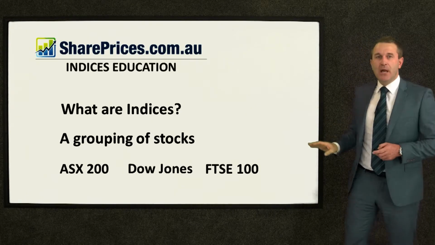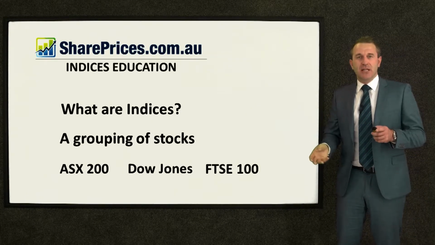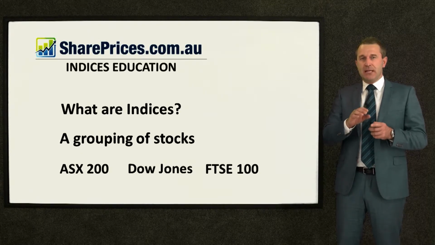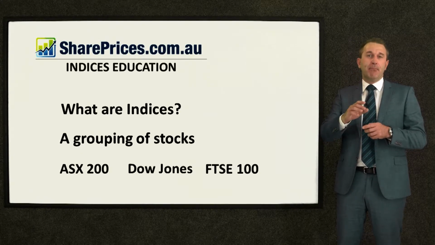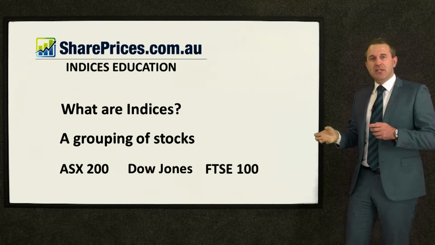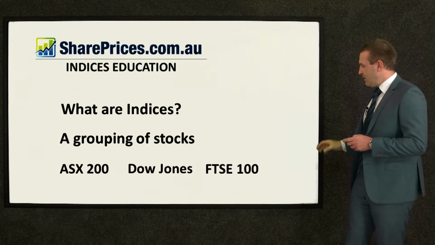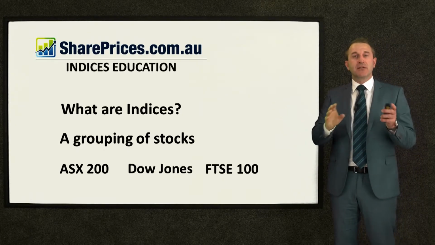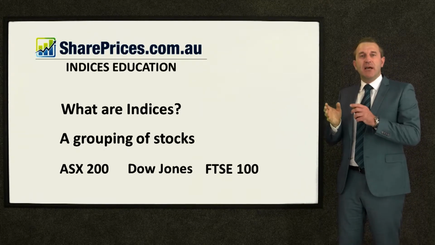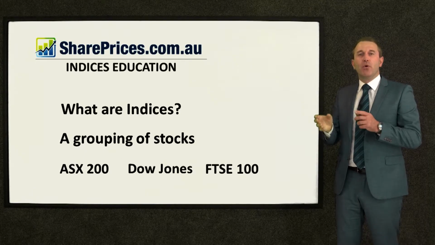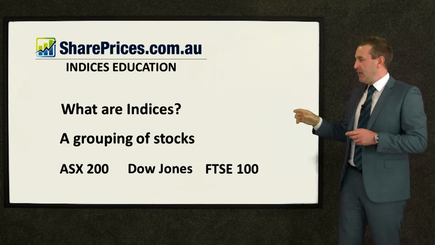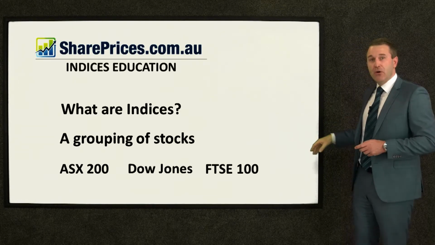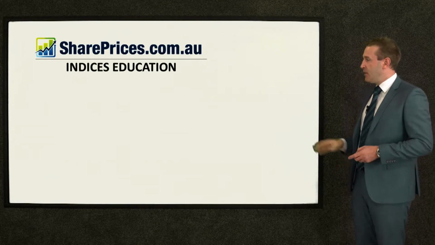Let's move over to Britain, the London Stock Exchange. They have the FTSE 100. That is the contents of the FTSE 100, the top 100 stocks on the London Stock Exchange by way of market cap, or the largest 100. So that's the contents, what is inside that index: the top 100, the top 30, the top 200. So again, just like a book, it has an index, and that refers to a documentation of all of the contents within the book. An index, all the contents within that group, the 200, the 30, or the 100. So that's an index or an indice, and you can trade those.